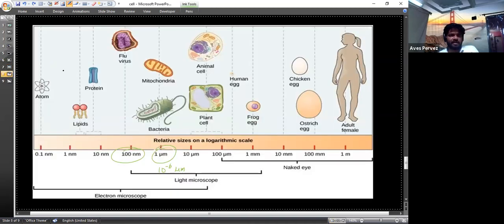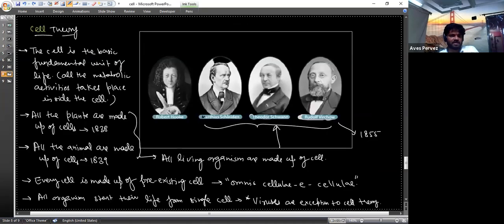Later we learned about the cell theory. The first statement is that the cell is the basic fundamental unit of life, since all metabolic activities take place inside the cell.